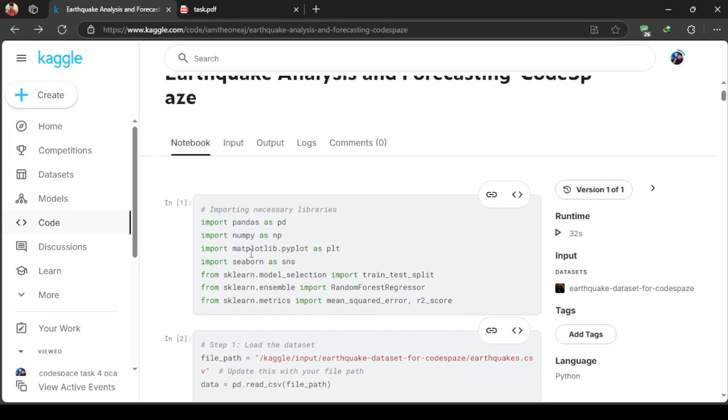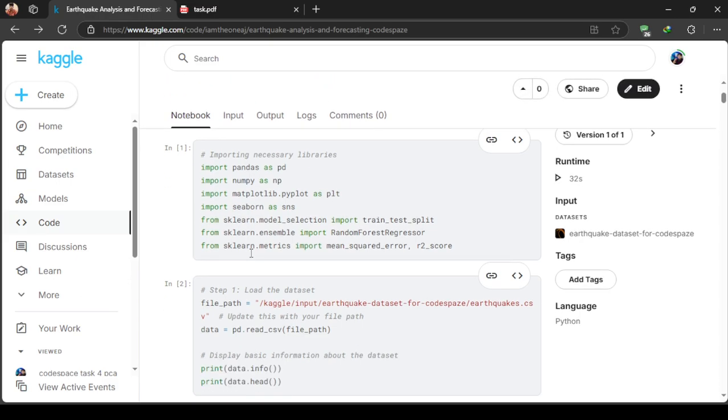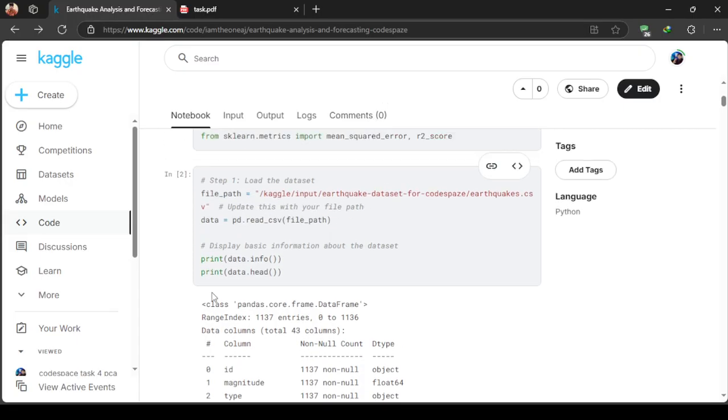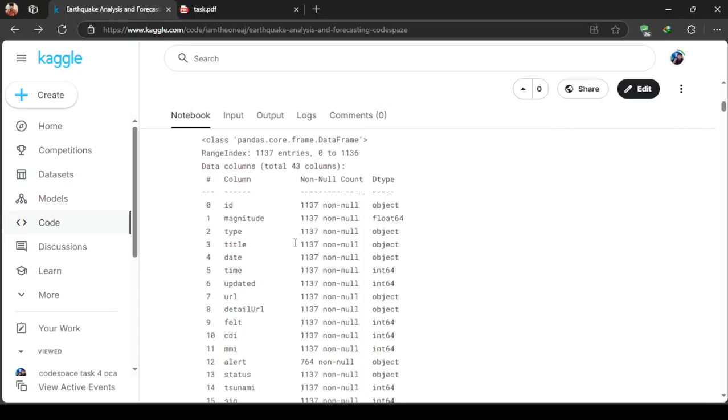These are the libraries I have imported. We have used pandas, numpy, matplotlib, seaborn, and sklearn. After that I have loaded the data, and these are the data heads.